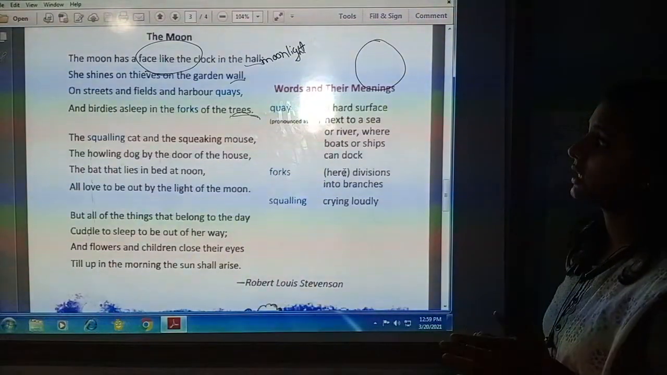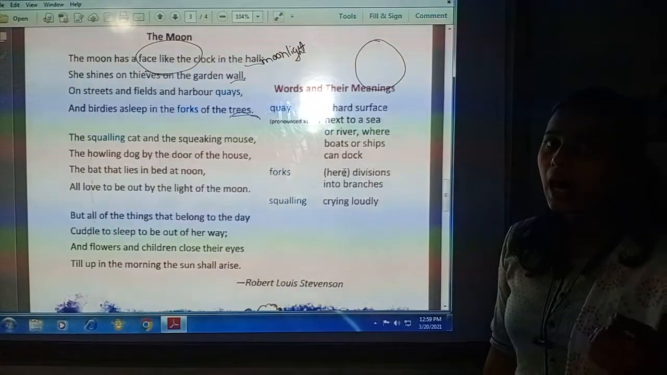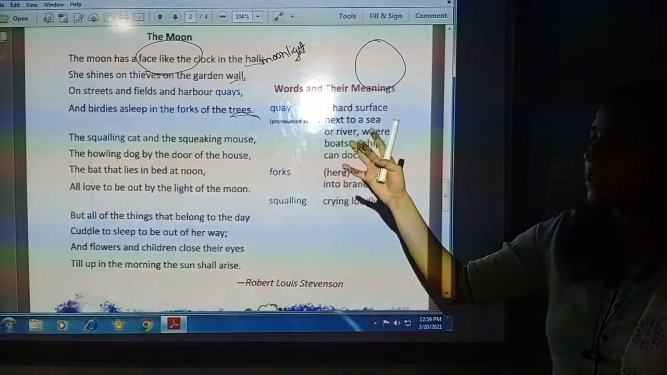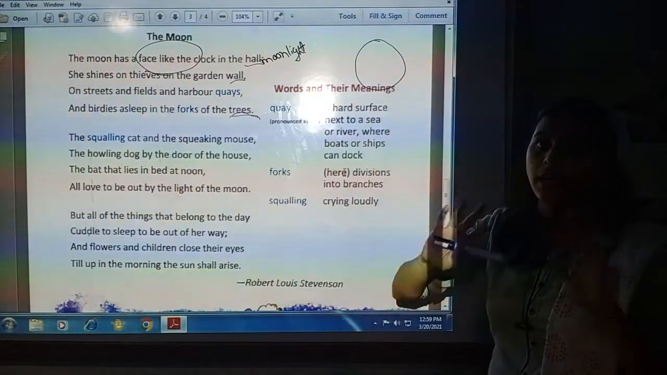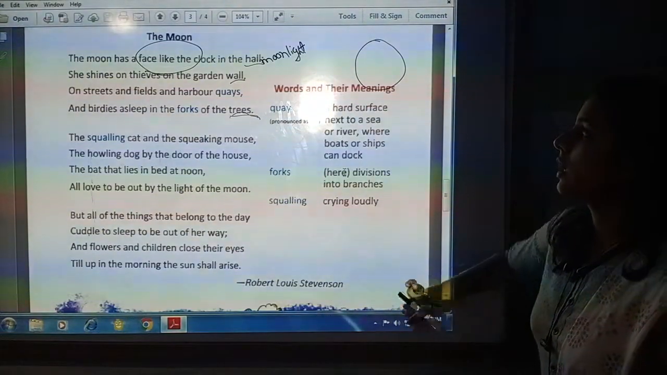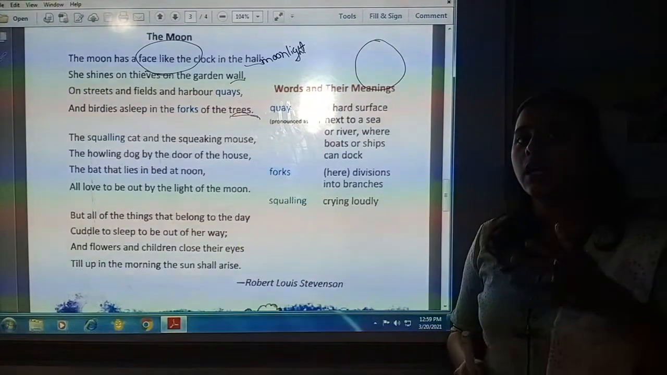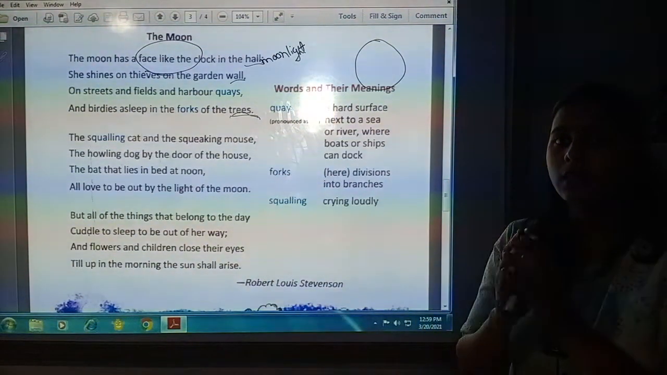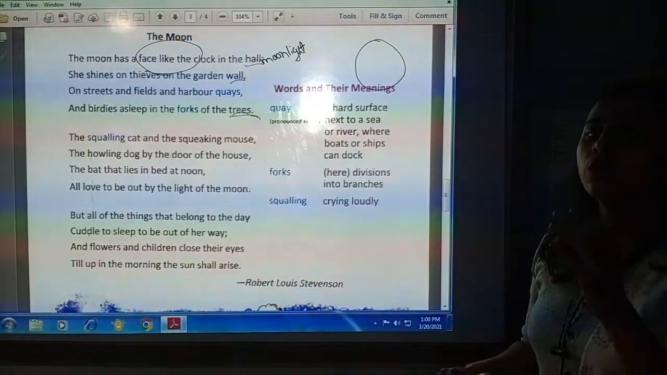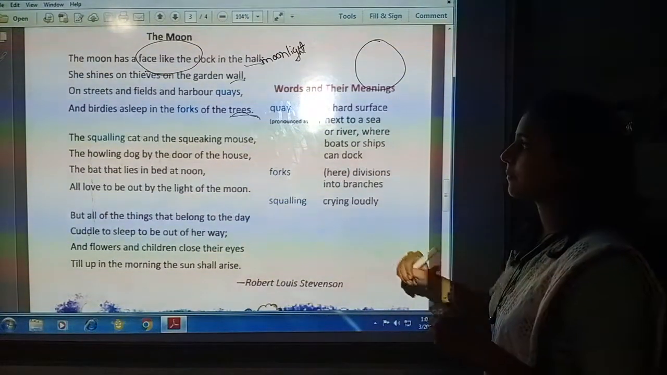So I can see on street and fields and harbor keys and birdies, that means birds, asleep they are, that is the time of night. So birds are sleeping in the forks of the trees. Forks, that means in the nest or in the hole which they have made in the trees. So they are asleep or they are sleeping in trees.